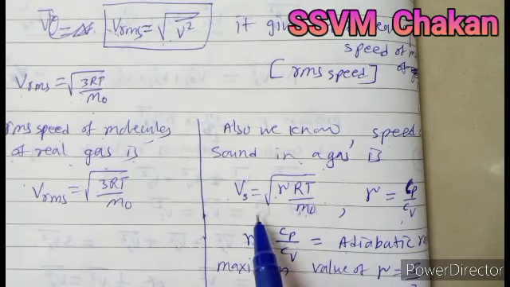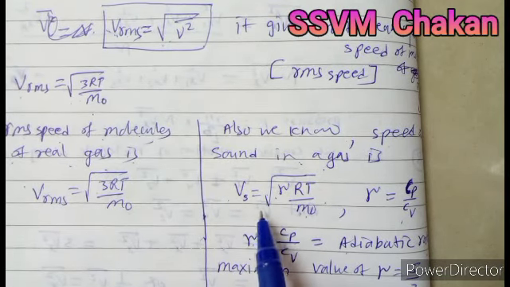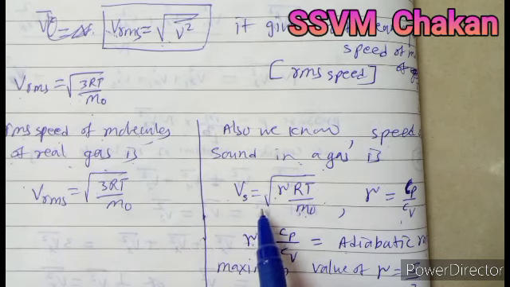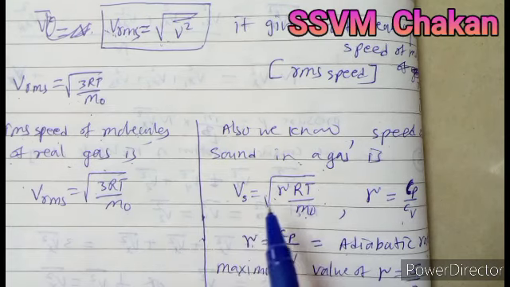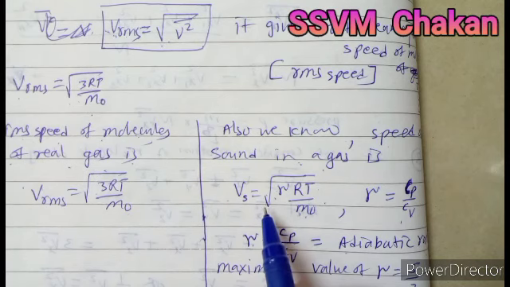Also we know the speed of sound in a gas. That formula we derived in 11th standard, first given by Newton, and then Laplace made a correction in the formula of speed of sound in a gas.